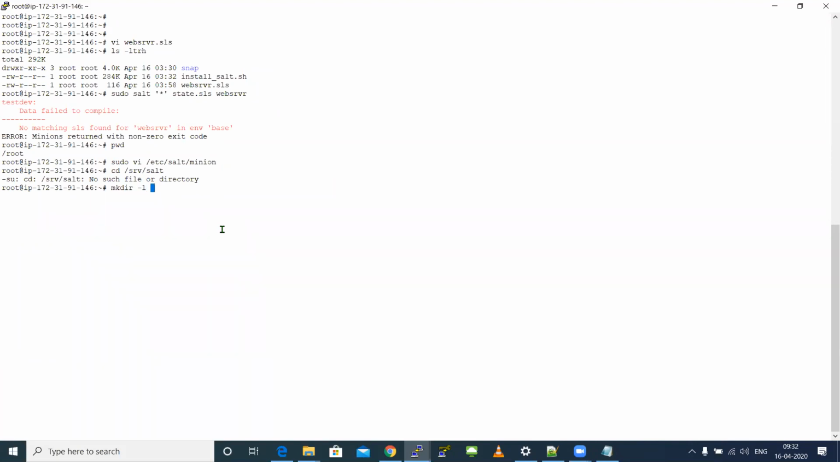So I'm just creating it. Make directory /srv/salt. Then move your SLS file. I've just created a base path, so inside this base path, I'm moving my SLS file. That's it.